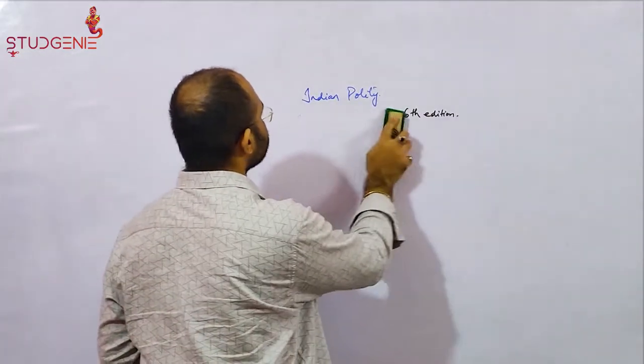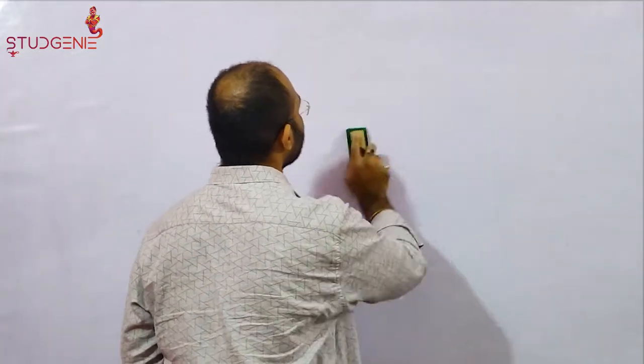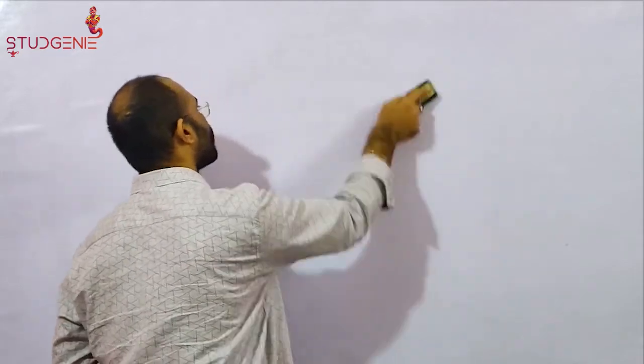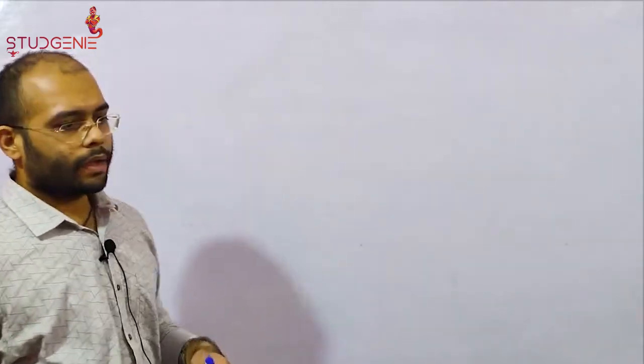We would begin our polity section through the various historical acts that were framed by the British government in order to administer the British possessions in India during the Company rule, as well as after the British Crown took over by the British Parliament.